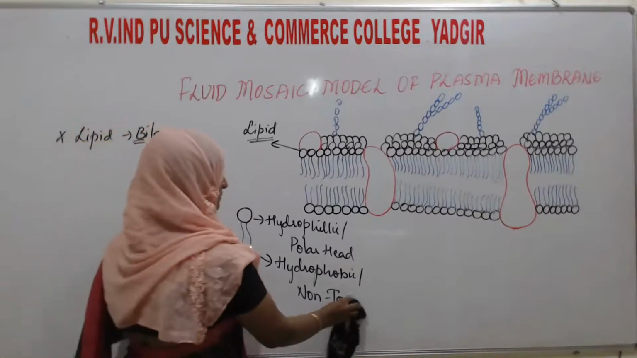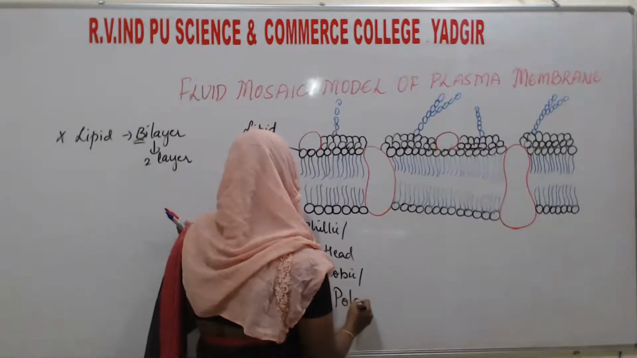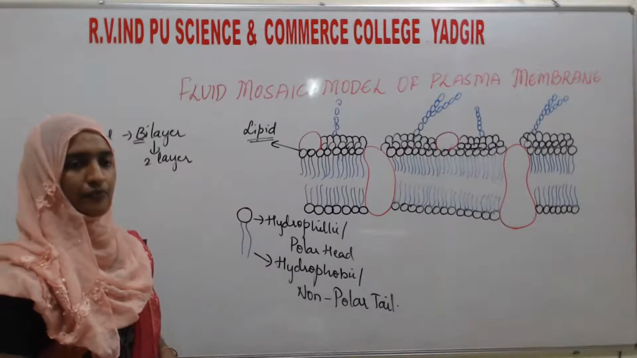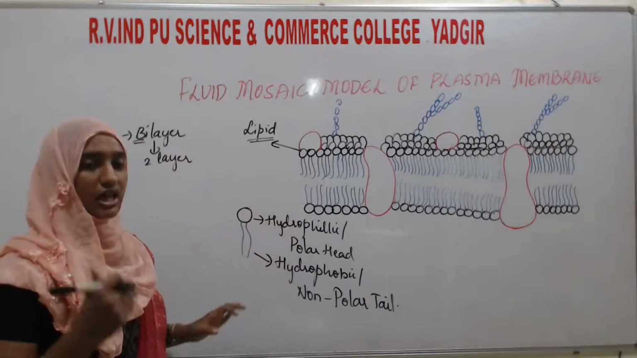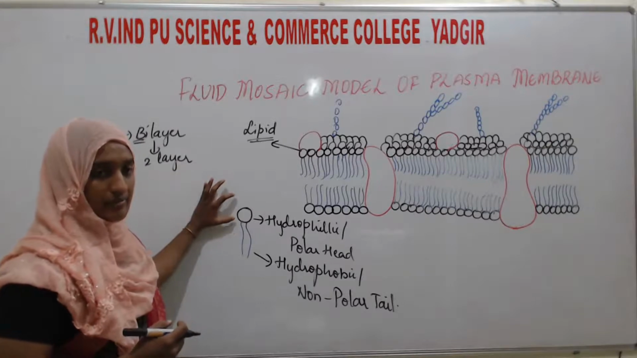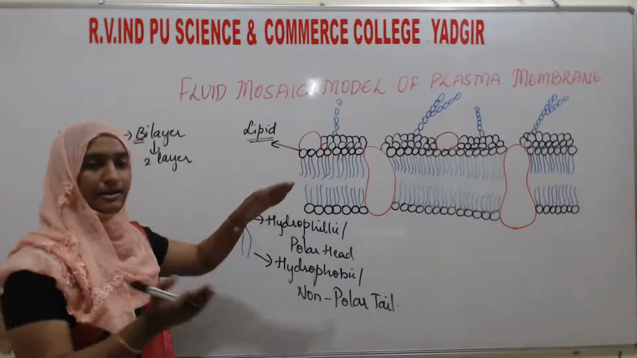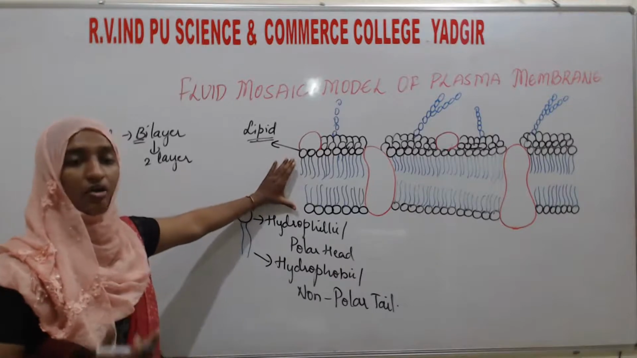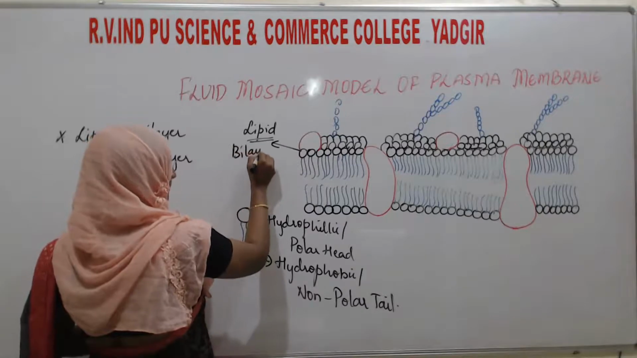What is it? It is a non-polar tail. Listen here. It has a hydrophilic polar head, which is the head region facing towards the outside of the cell membrane, and a tail region which is hydrophobic, so that is present on the inner side of the two lipid layers. So how are they arranged? There is a presence of a lipid bilayer.